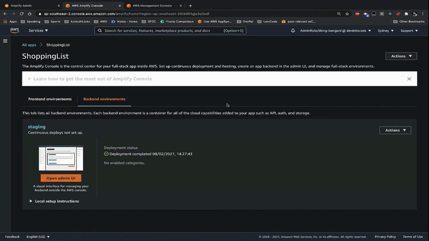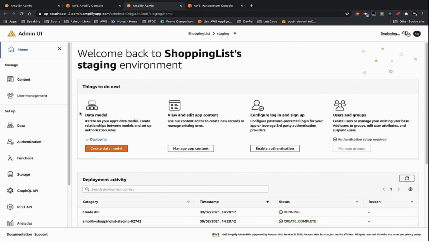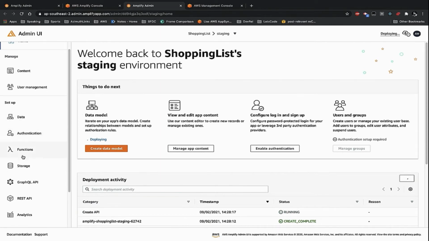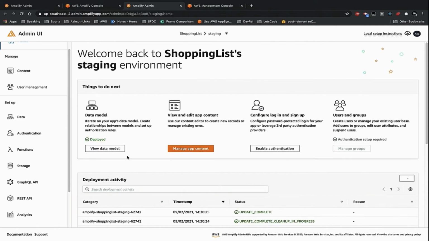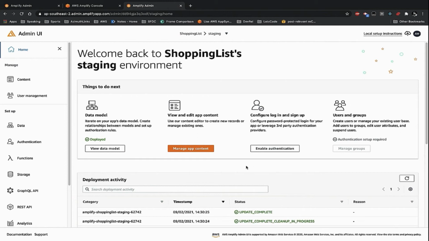Once that's deployed, we'll be able to open up the Amplify admin UI that's now connected to an AWS account. The difference between this and a sandbox is you get more features. If you look on the left-hand side, we can do things like data, authorization, authentication, add functions, a lot of stuff that we couldn't do with the sandbox. Our original sandbox that we created has now been locked down, and you can only get access to my data model via this account.